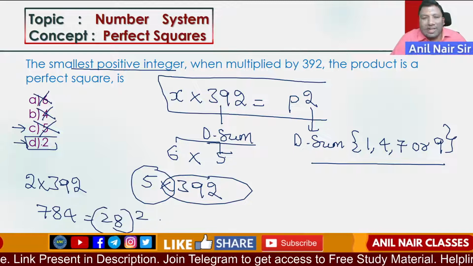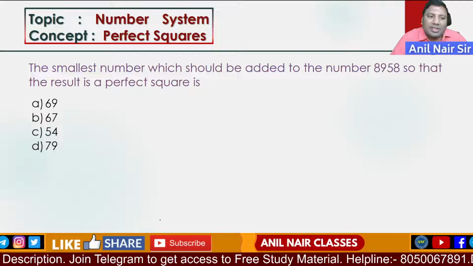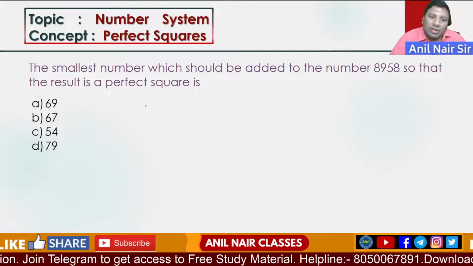784 is 28 square. I hope the logic is perfectly clear. So that is the answer for this question. Similarly, you do the same logic.